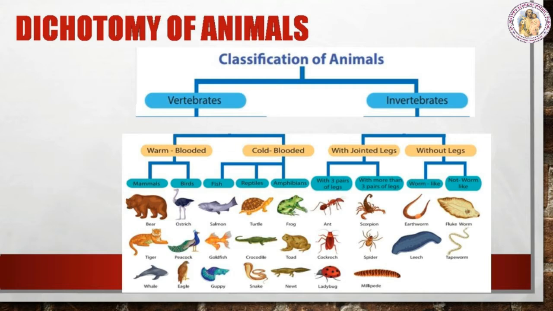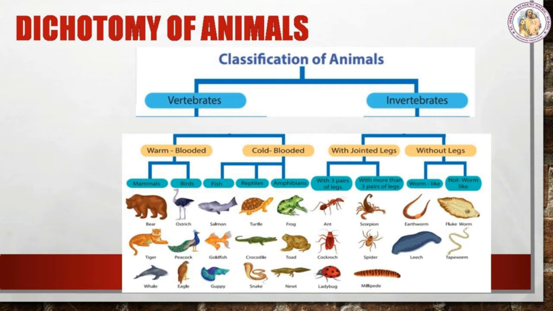The animals with jointed legs are further classified into with 3 pairs of legs and with more than 3 pairs of legs. Next, the animals without legs are classified into worm-like and non-worm-like. First, come to the vertebrates.